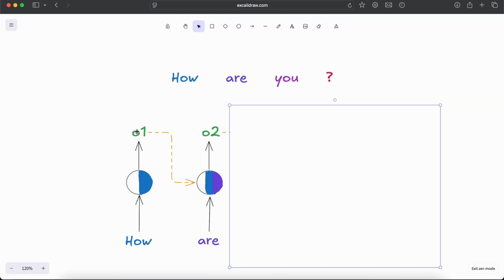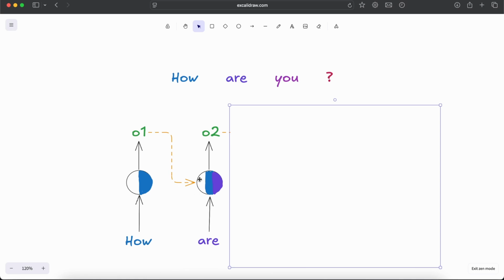So we are combining the output O1 with the token R, and then we'll pass it through the hidden layers of the neural network to get an output called O2.